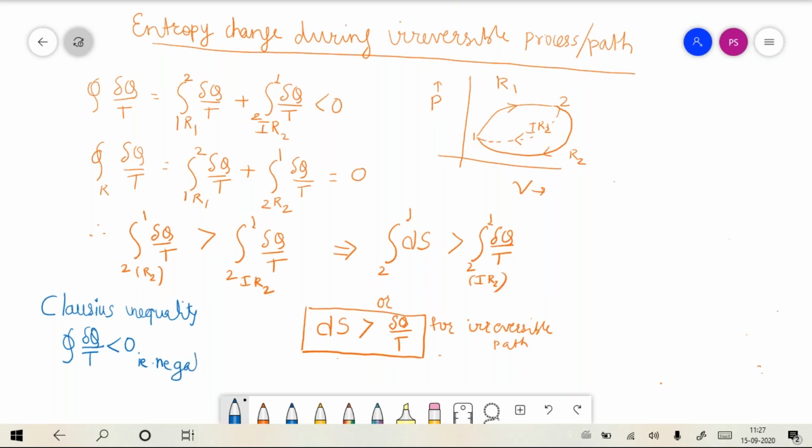So please note that if it is an irreversible cycle, then the cyclic integral of del q by T is less than 0.